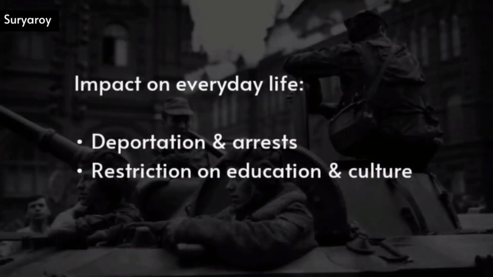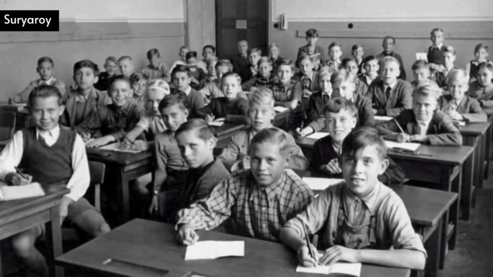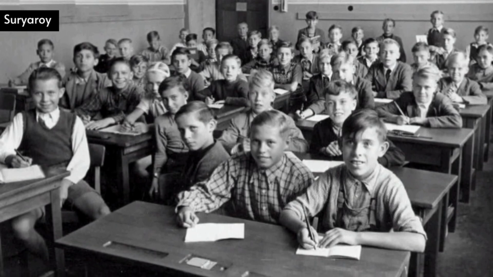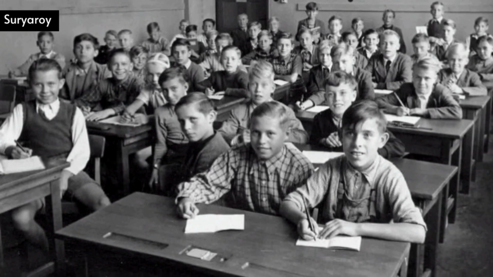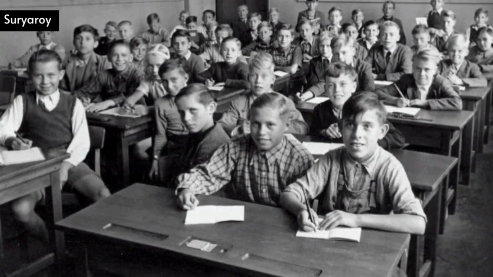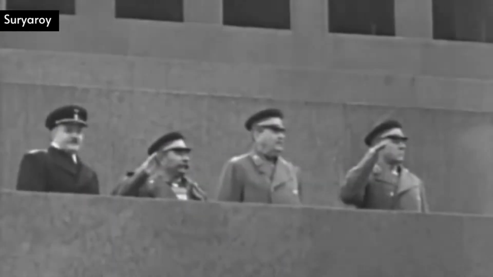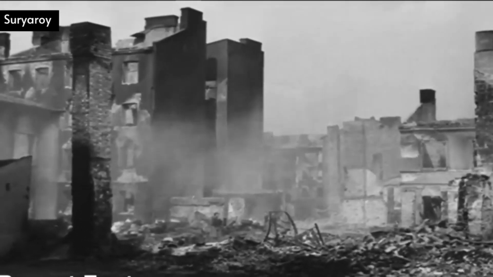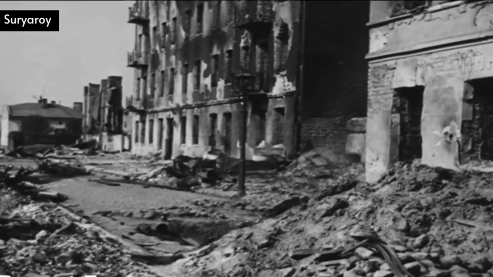Restrictions on education and culture. The Soviet administration reorganized the Polish education system and attempted to spread Soviet ideology. Soviet curricula were implemented in Polish schools and universities, while Polish language and culture were tightly controlled. The Soviets tried to destroy Polish cultural heritage and reshape Polish art and literature to align with Soviet ideals.